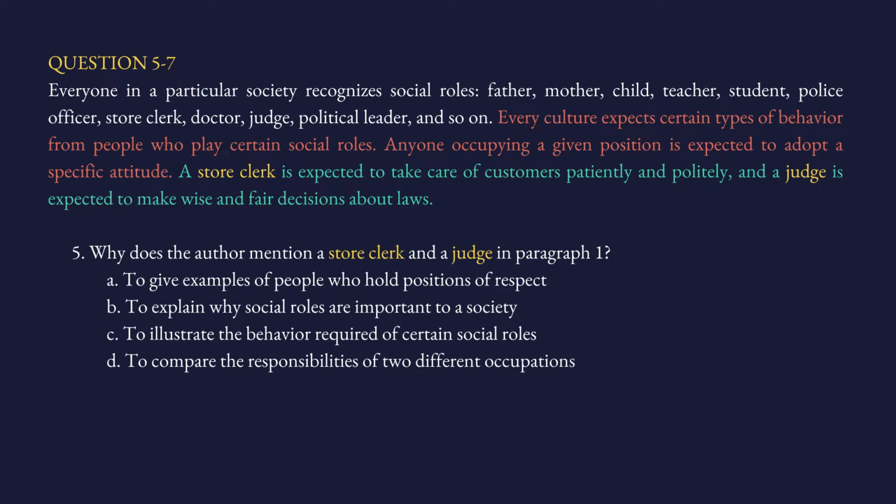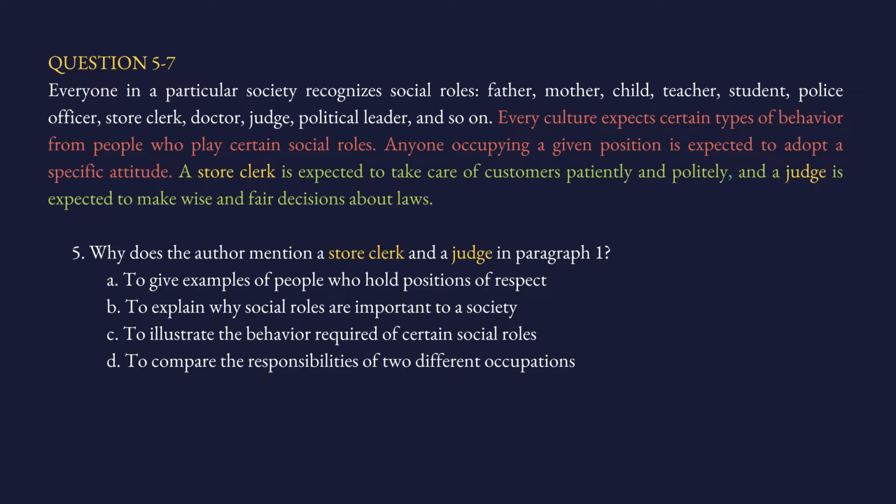So the point is this: from every position, people have different expectations. Now the passage gives two examples. It says, for example, a store clerk is expected to take care of customers patiently and politely, and a judge is expected to make wise and fair decisions about laws. So what is happening here? The passage says in every position we have different expectations, and then it gives two examples. The author gives two examples, store clerk and judge, to say, look, we expect certain behaviors from certain social roles.